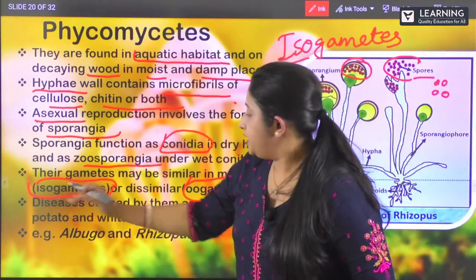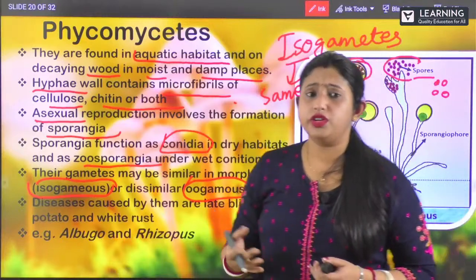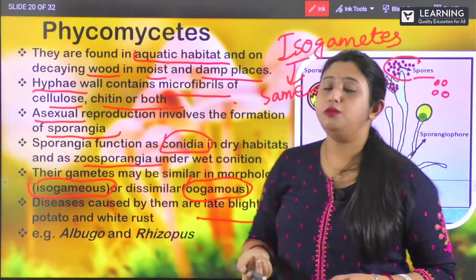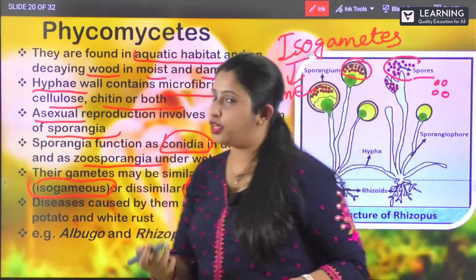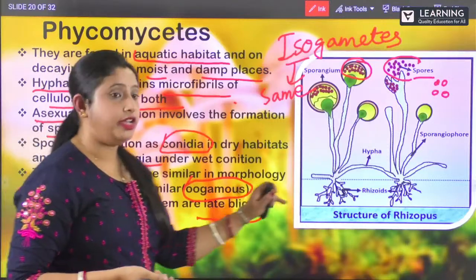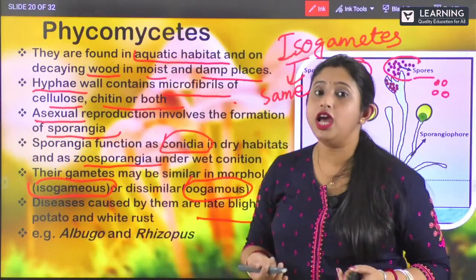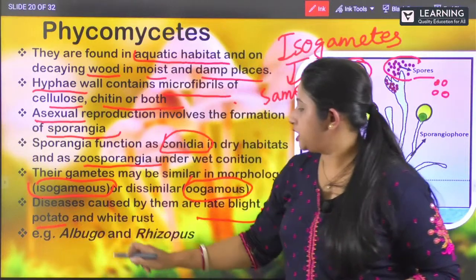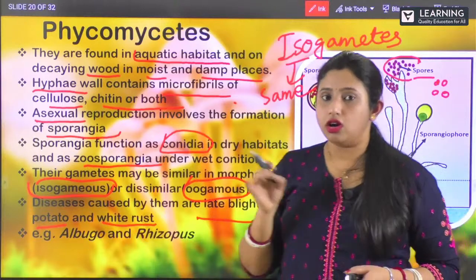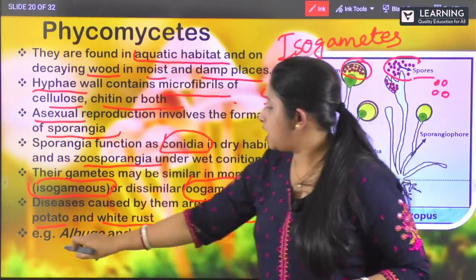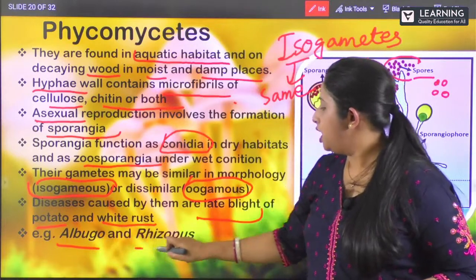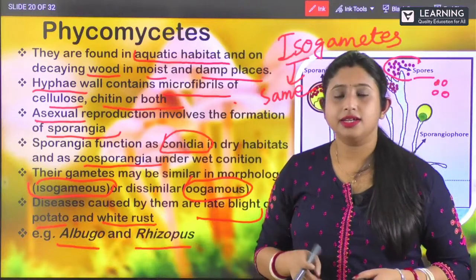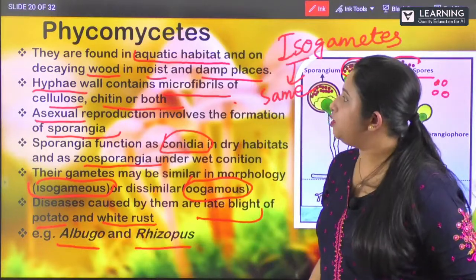Clear? And yes, they also cause various diseases. What are the various diseases? They cause late blight of potato, which is one type of fungal infection in plants. In potato, they also cause white rust. Clear? So examples are Albugo and Rhizopus. These are the two examples of phycomycetes. Now let us see the second one.